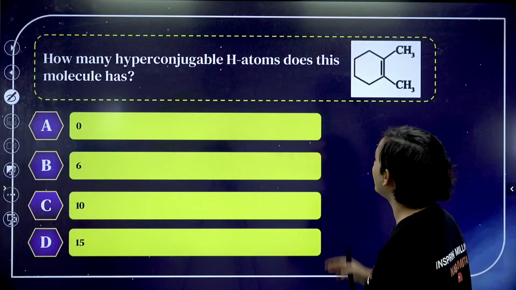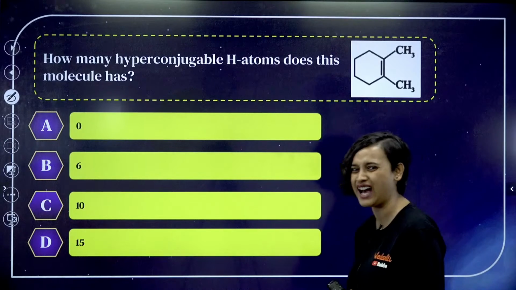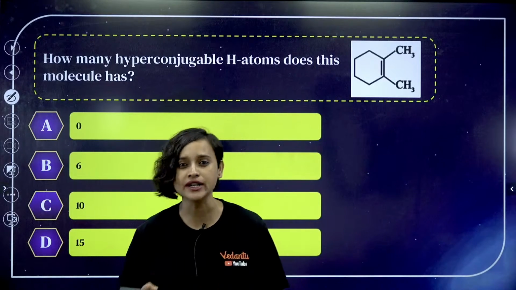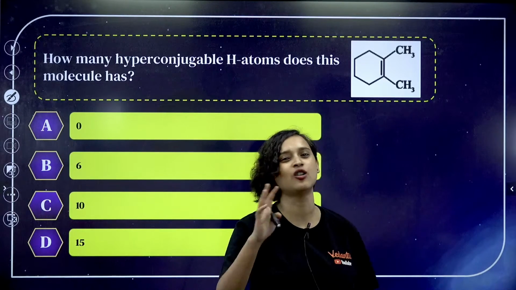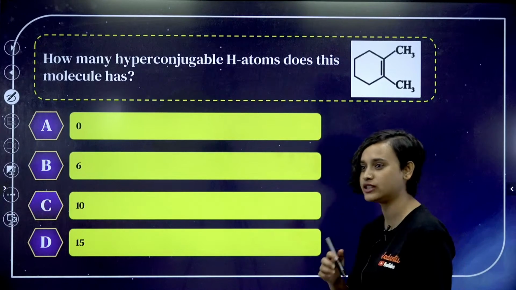Chalo, so this we know. How many hyperconjugable H atoms does this molecule have? What is hyperconjugation? You all know that it is the delocalization of sigma bonds due to pi bonds and all of them, right? We know this, isn't it?